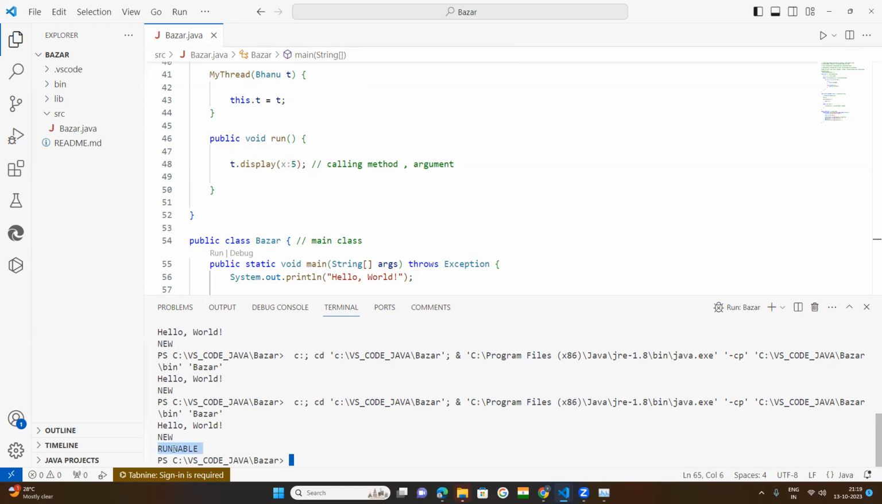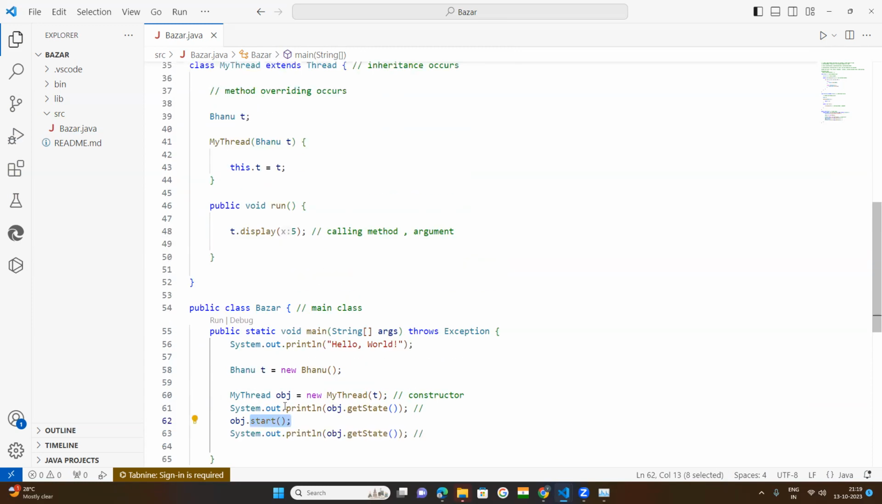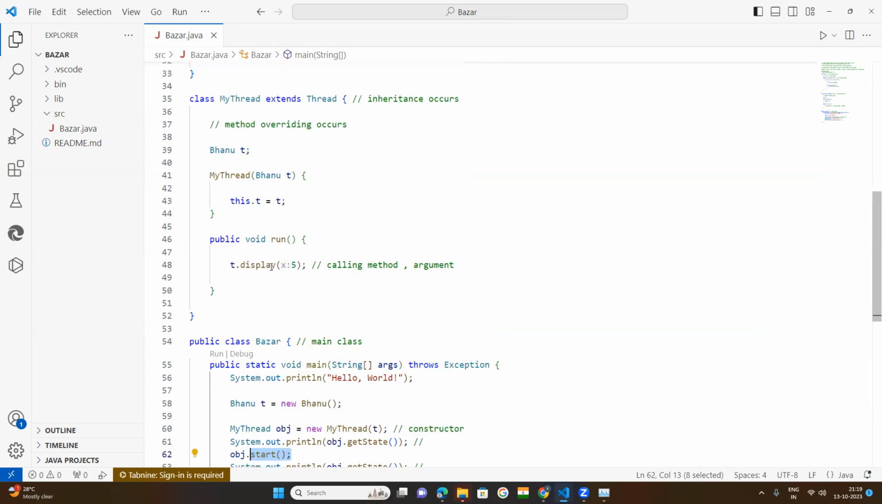It means it is waiting for the CPU. So whenever the CPU is allotted by the thread scheduler, it will be executed. Our thread is started, which means it is in runnable condition. Once it is runnable, it goes to this method. Okay, now this will be executed.